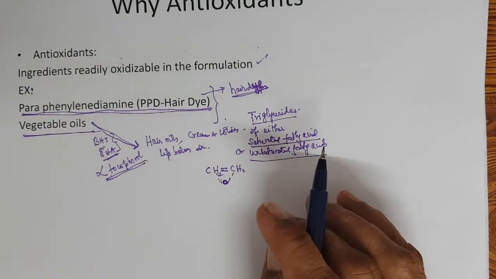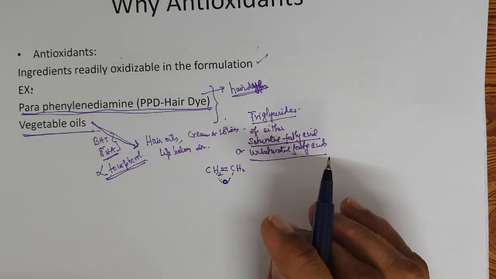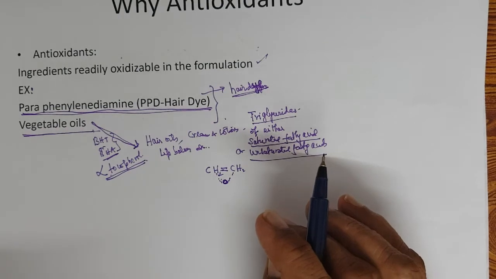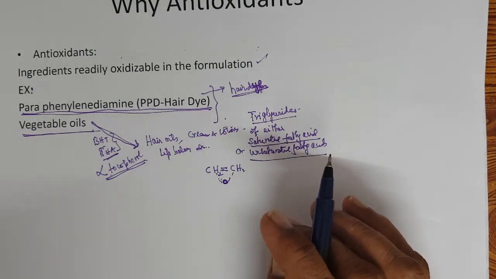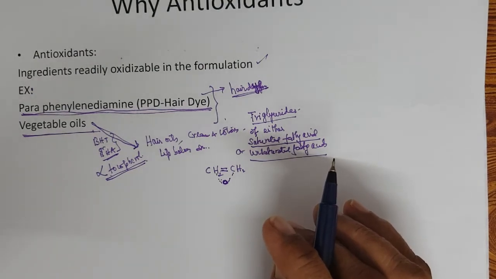If we could incorporate that, it's fantastic. Alpha tocopherol is the first choice in our cosmetic products. It has skin benefits, protects the skin, and also protects the product from oxidation.